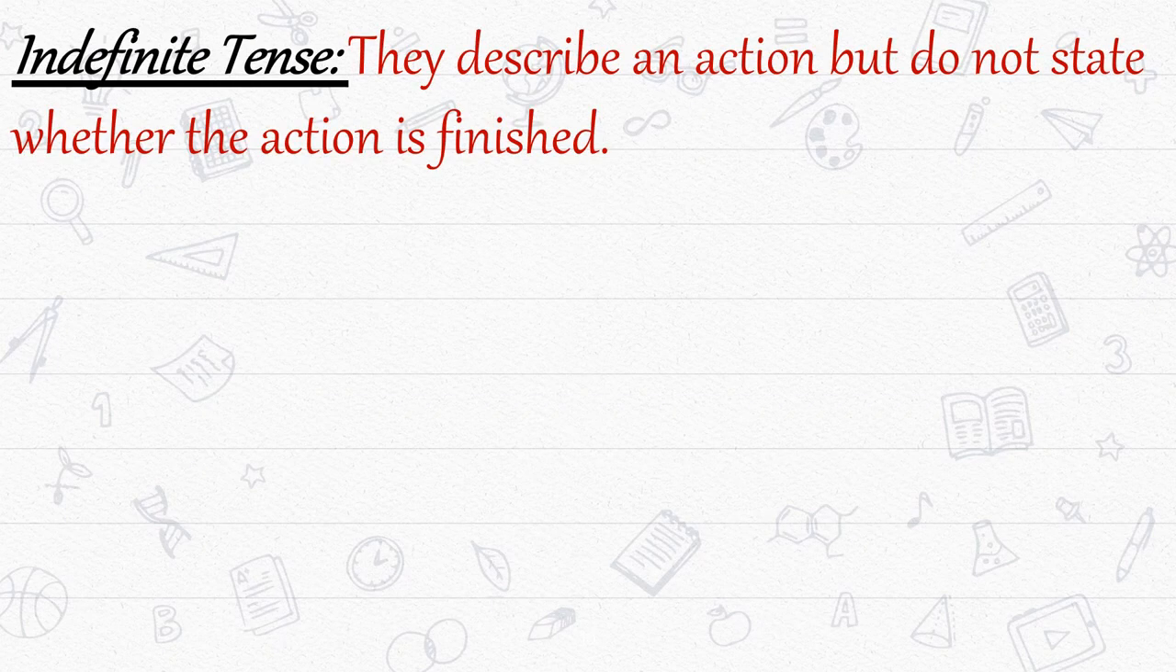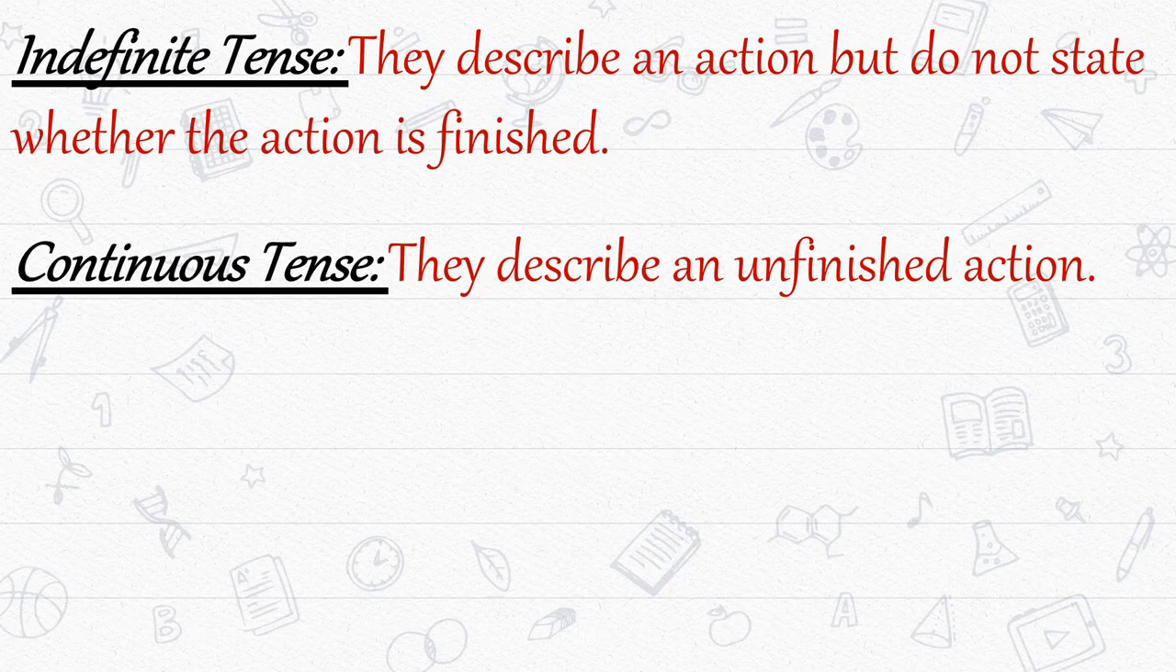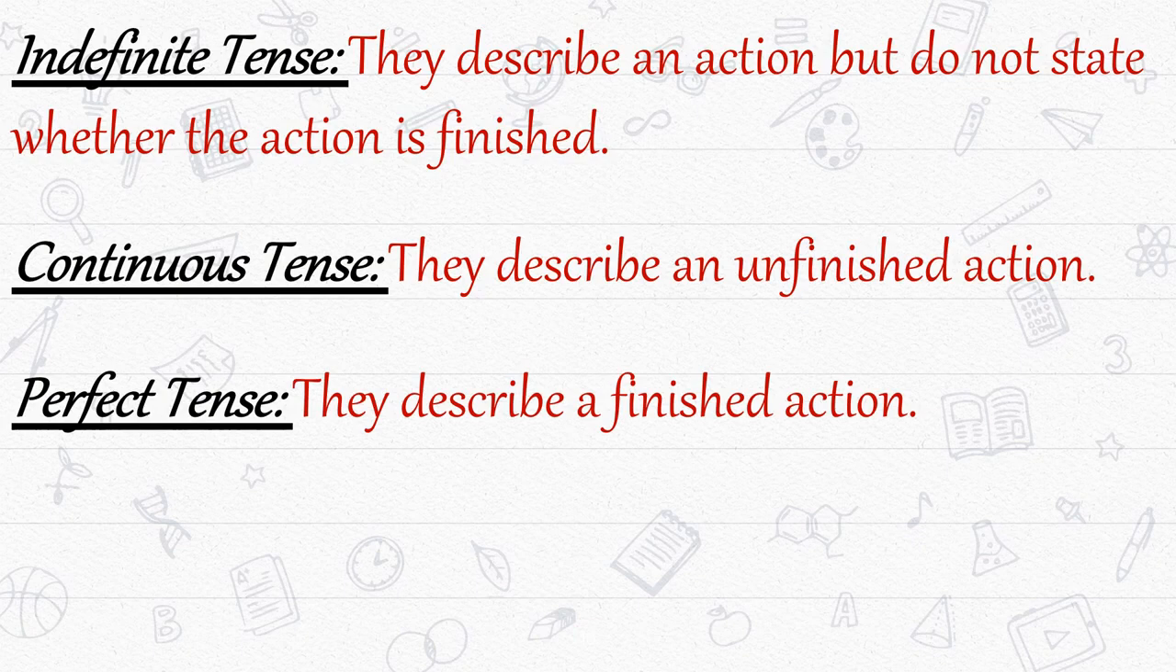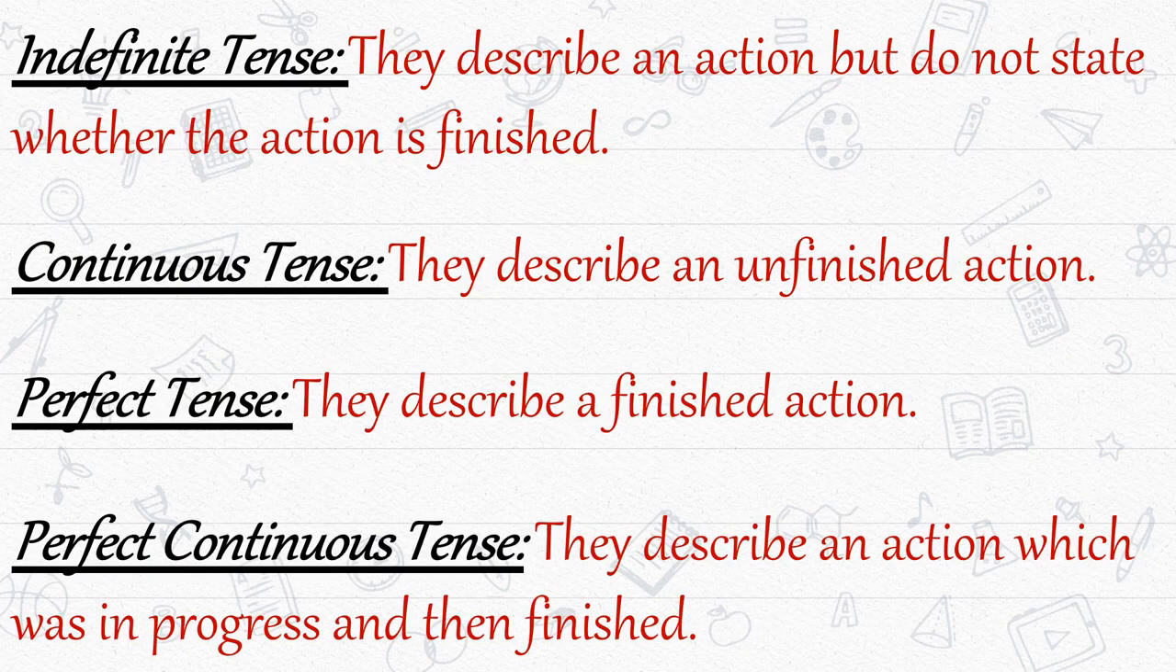Now, what is indefinite tense? They describe an action but do not state whether the action is finished. So, all the indefinite tenses describe an action but they do not state whether the action is finished or not. Okay? Continuous tense, they describe an unfinished action that is continuing. Okay, that is not finished yet. Perfect tense describes a finished action that has been done. And perfect continuous tense, they describe an action which was in progress and then finished.